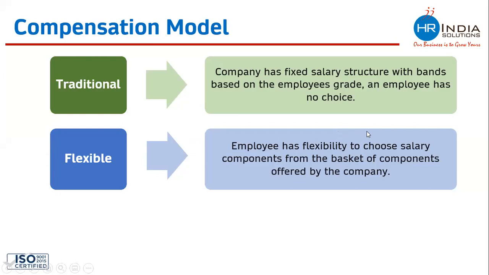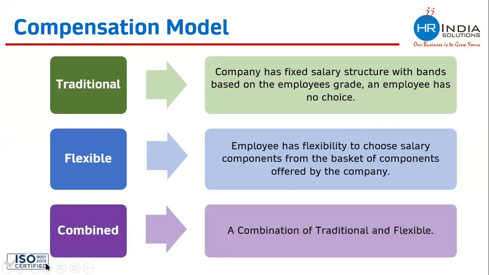So in the flexible model, the employee has the option to decide on their salary. They have the option to pick up the allowances according to their expenses and expenditures, right? This kind of compensation model where some options are given to the employee to pick up their wages is called the flexible compensation model.